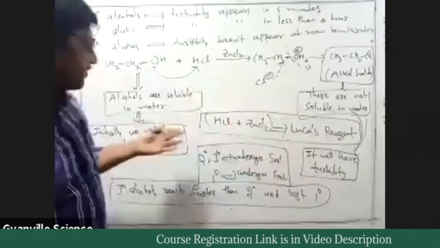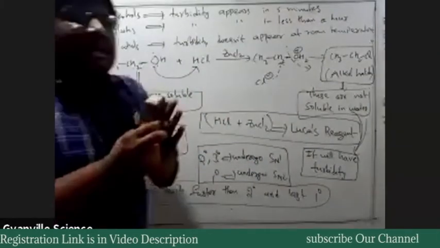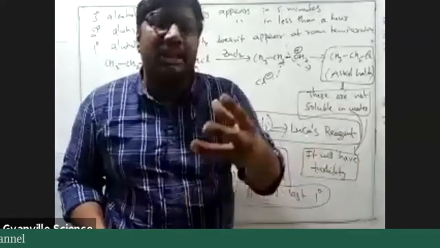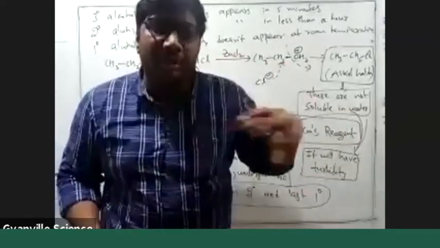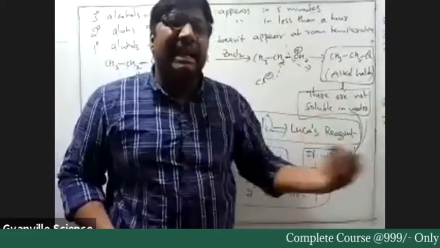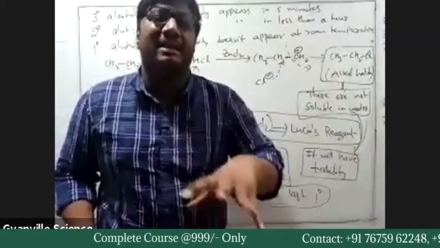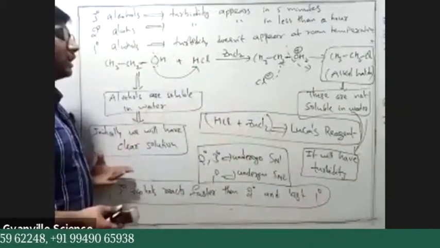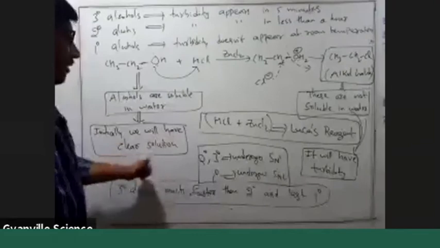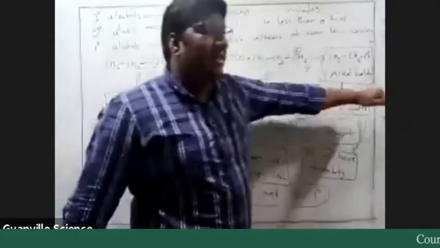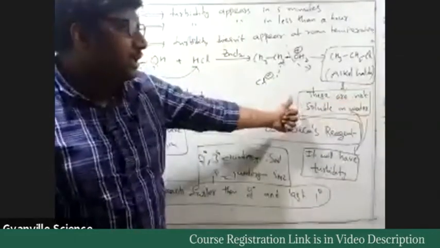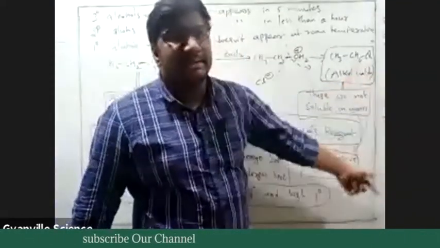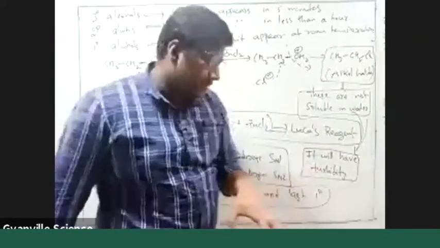You check that there, you have seen alkyl halides are not soluble. That means if something is soluble, you will have a clear solution, like NaCl. Salt is soluble in water. Whenever you add salt to water, it is soluble, so the solution would be clear. But sand is not soluble in water. When you add sand, the solution becomes dirty. Yes or no? The same thing. Alcohol is soluble, so initially we'll have a clear solution, but the product, alkyl halide, is not soluble. As the product is not soluble, it will have turbidity. That is, the solution becomes somewhat dirty.